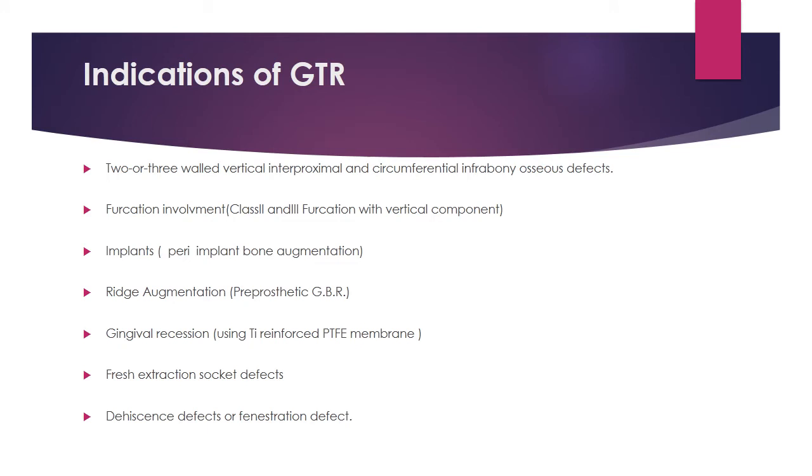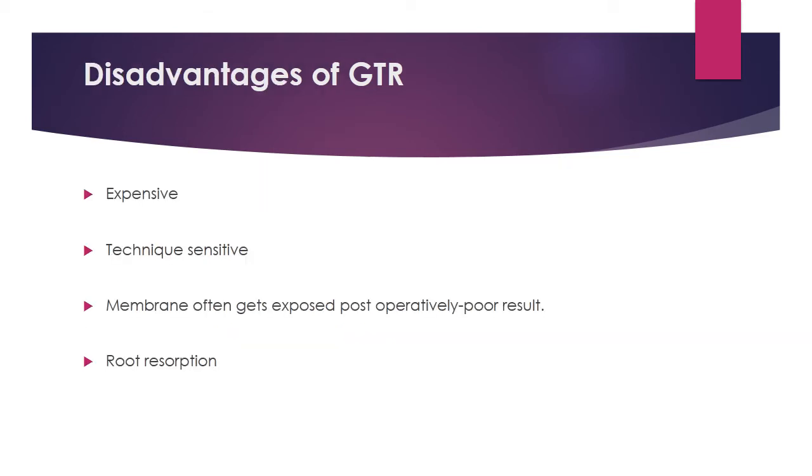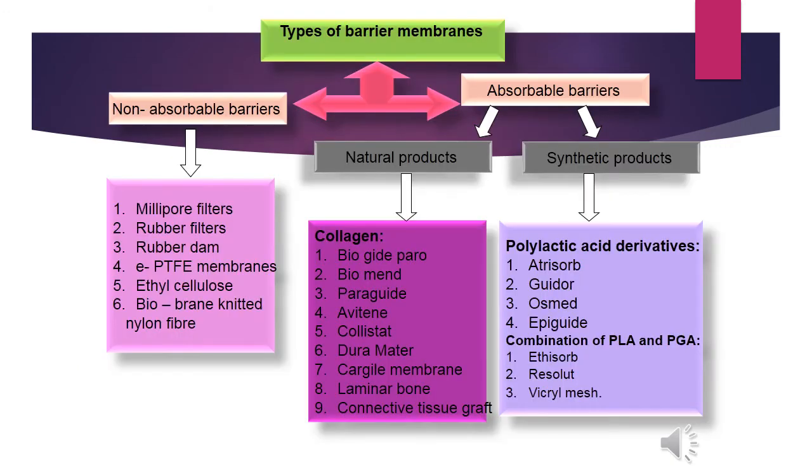Indications of GTR: two to three walled vertical interproximal or circumferential intrabony osseous defects, furcation involvement, implants, ridge augmentation, gingival recession, fresh extraction socket to preserve the socket for implant placement, dehiscence defect and restoration. Disadvantage: it's quite expensive and technique sensitive. If the membrane gets exposed post-operatively, it may give poor results and can also cause resorption.